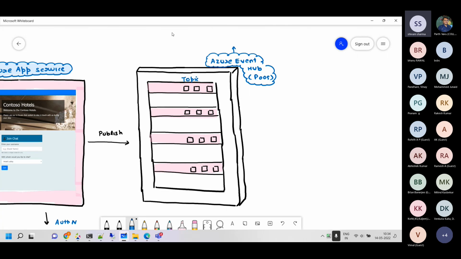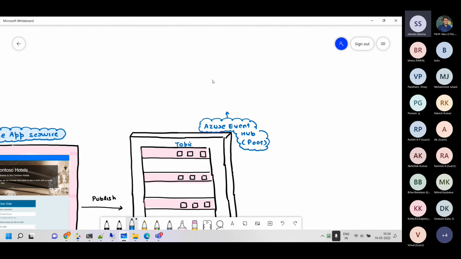Now, the other settings in Event Hub are also very interesting. There are three types of Event Hubs possible. We can have a basic SKU. SKU stands for stock keeping unit. It basically means the size of the Event Hub. So we can have a basic SKU, we can have a standard SKU, and we can also have a premium SKU.